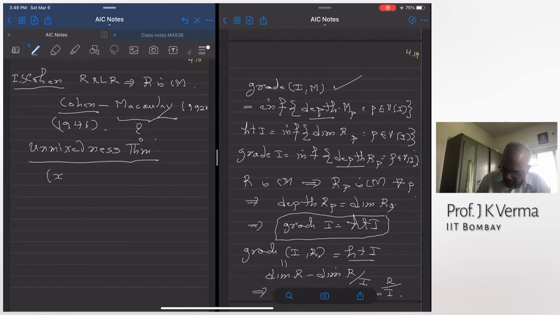By Krull's theorem, suppose I have an ideal generated by n elements, then the height of this ideal is less than or equal to n. This is Krull's altitude theorem.